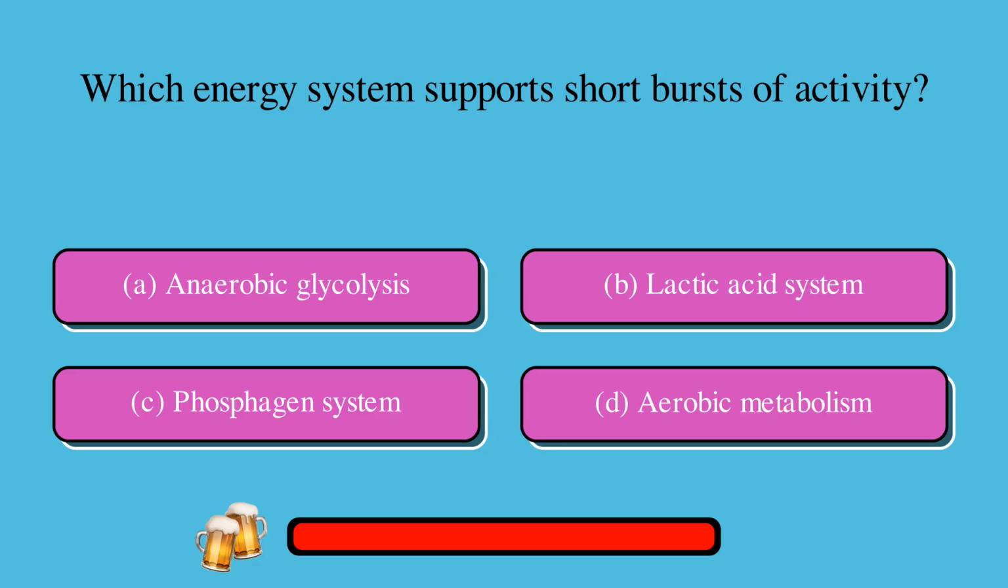Which energy system supports short bursts of activity? A. Anaerobic glycolysis, or B. Lactic acid system, or C. Phosphagen system, or D. Aerobic metabolism. The correct answer is C. Phosphagen system.